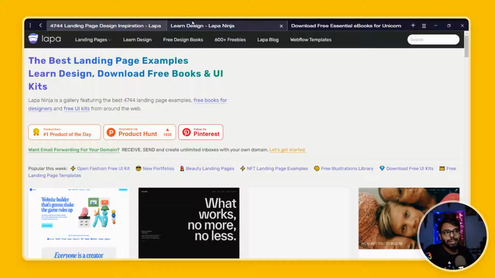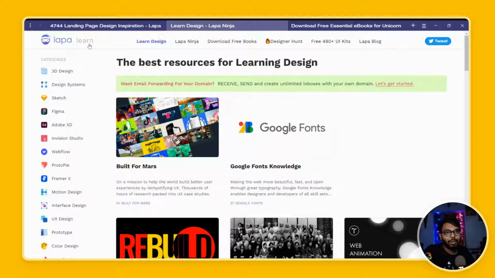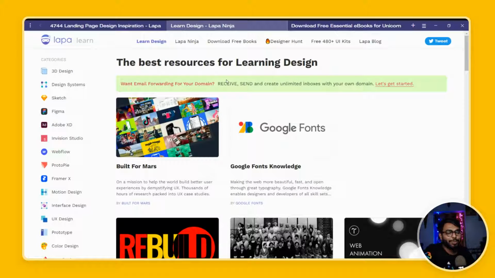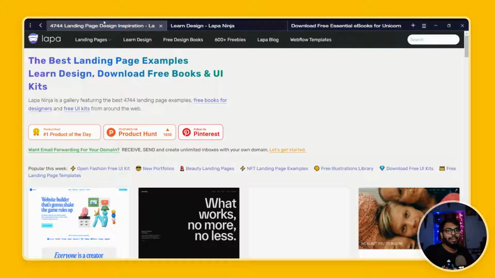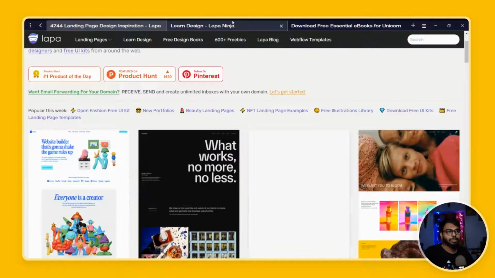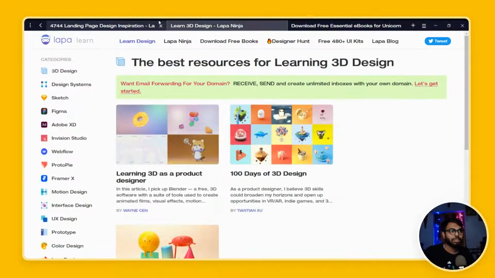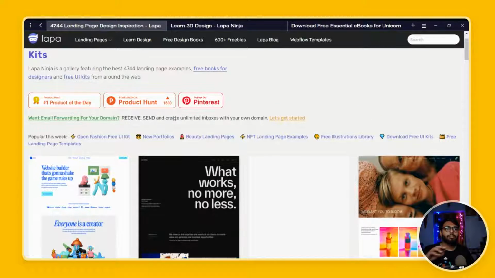Another thing that I have noticed is that their different interfaces look different. Like this is Lapa Learn, and this looks totally different than the normal Lapa.ninja landing page. And this looks more cool, to be honest. This looks great. I don't know why they are maintaining these as well. Whatever the reason is, I think they should all shift to this design. Whatever, let's see what we have today.